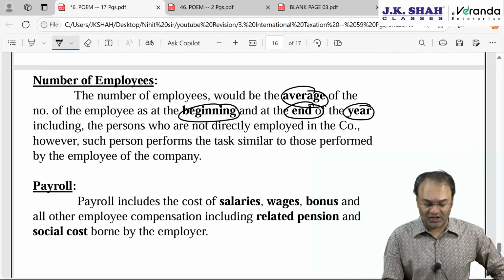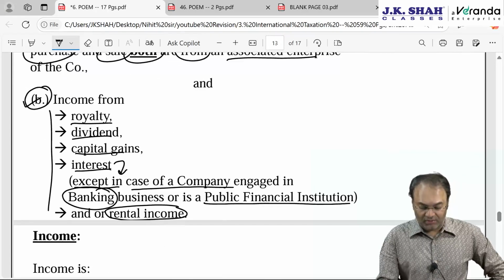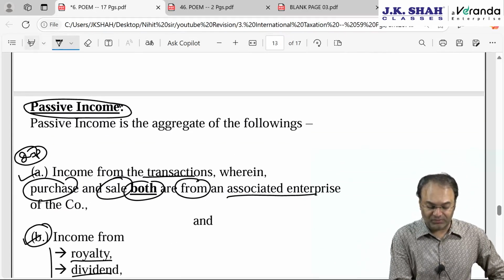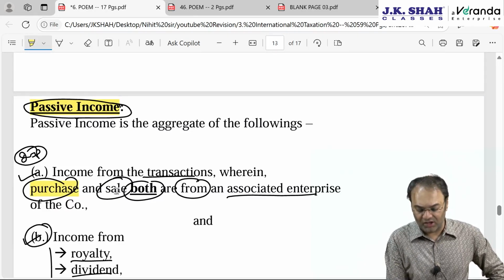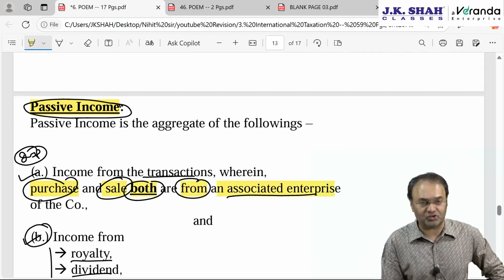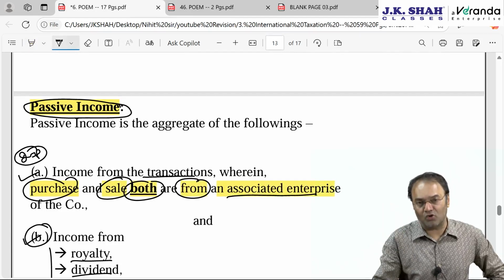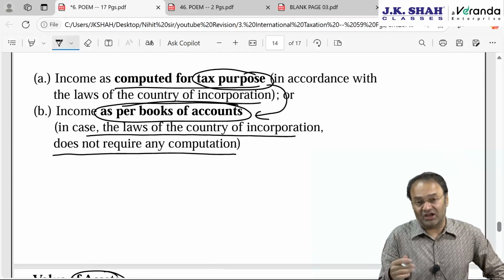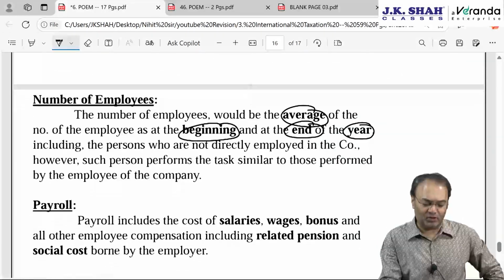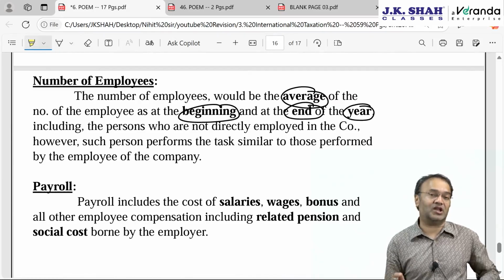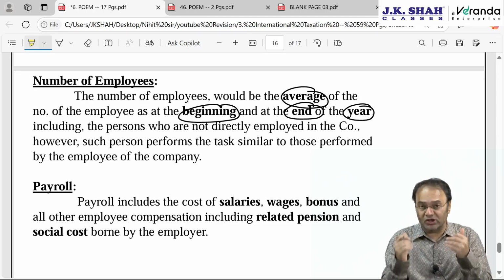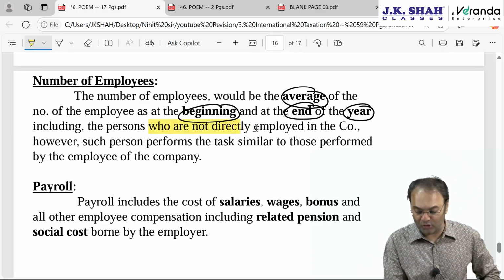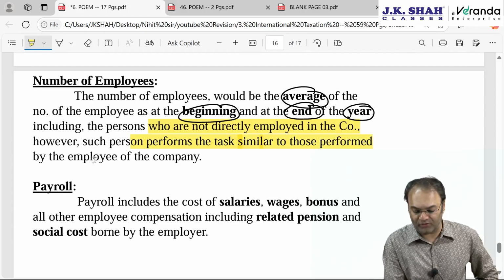However, an important point is that, in the case of passive income, there were two meanings. The second meaning was very logical. The first meaning was illogical: a transaction where purchase and sale both are with the associated enterprise, which nobody would consider a passive income. Same way here also, as far as employees are concerned, there is one unusual point you need to understand. Employees will include not only those on the payroll of the company, but also those people who are not directly employed by the company but are performing tasks similar to those performed by the employees of the company.